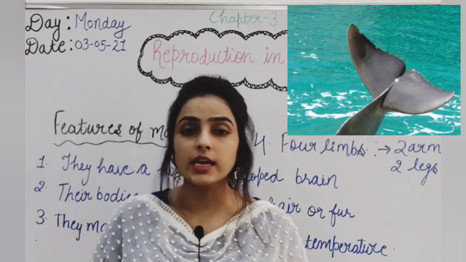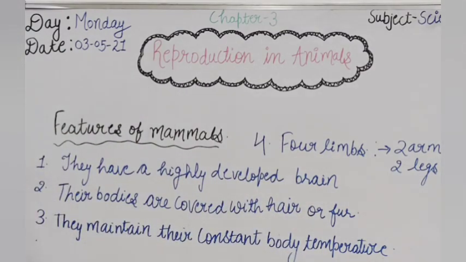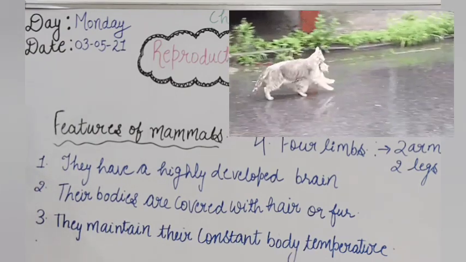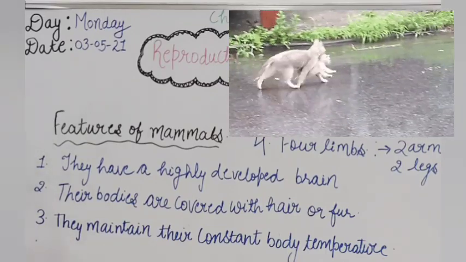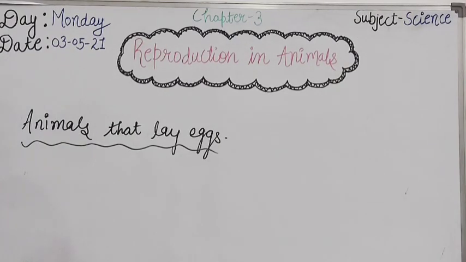They look after their young ones properly. They feed their young ones with milk and care for them a lot. They protect their young ones from predators too. So these are the features of mammals.